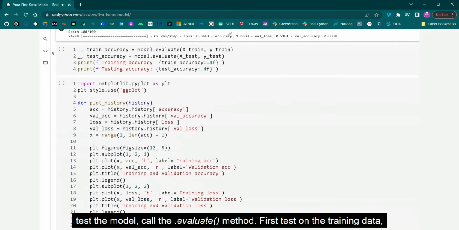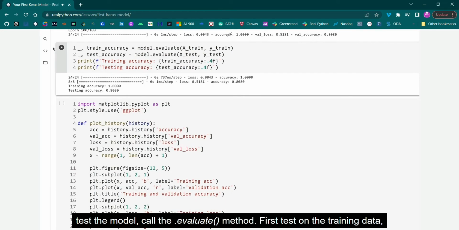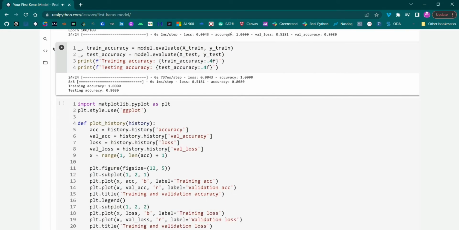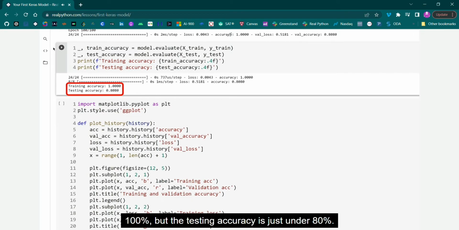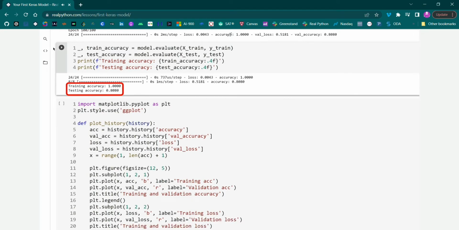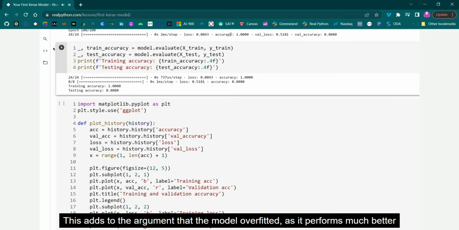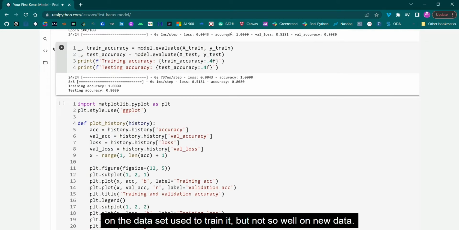To test the model, call the evaluate method. First test on the training data, and then on the test data. The evaluate method returns the loss and accuracy scores, but you'll just use the accuracy in this experiment. Notice that the training accuracy is 100%, but the testing accuracy is just under 80%. This adds to the argument that the model overfitted, as it performs much better on the dataset used to train it, but not so well on new data.